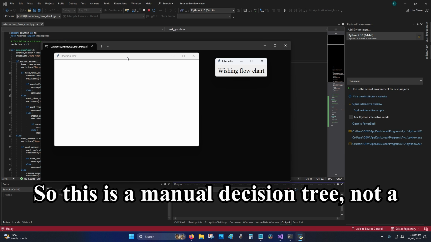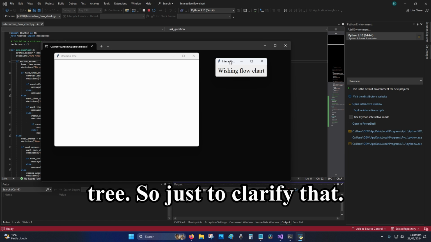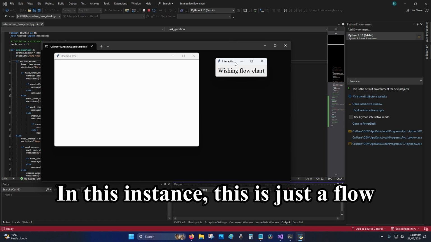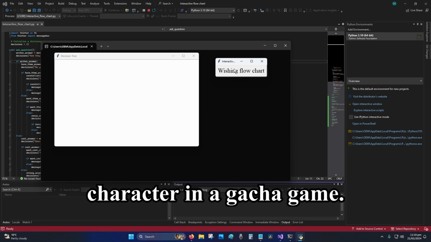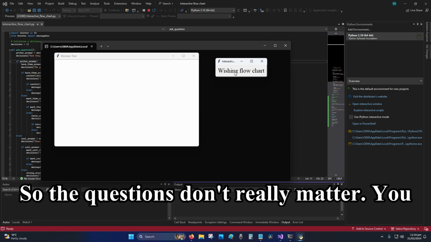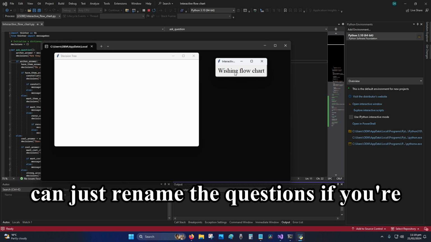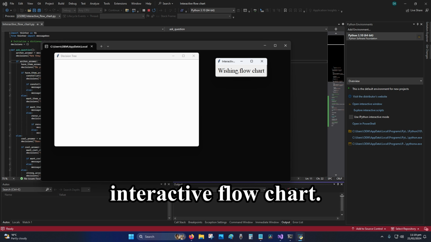So this is a manual decision tree, not a machine learning decision tree. So just to clarify that. In this instance, this is just a flowchart to pick or wish for a character in a gacha game. So the questions don't really matter. You can just rename the questions if you're planning to use this interactive flowchart.